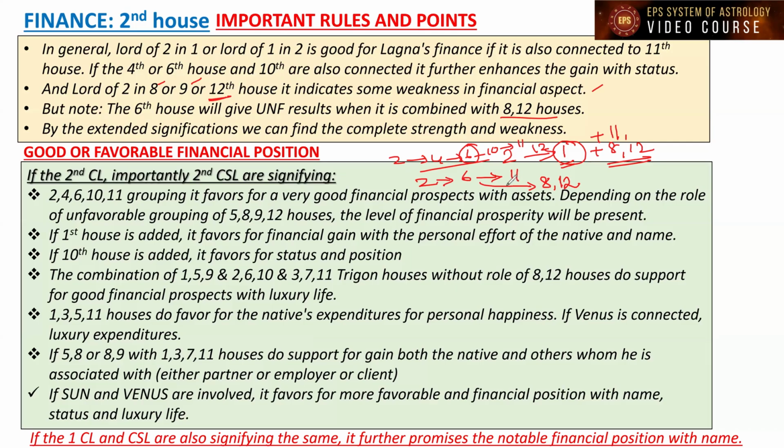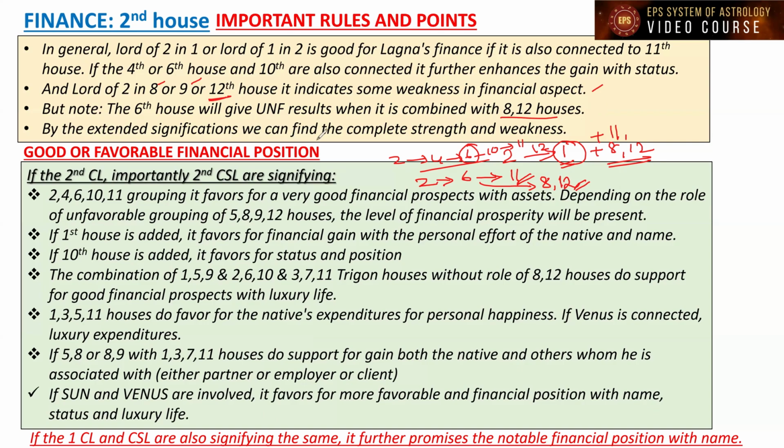So it means whether the game changer is favorable houses to the Lagna or unfavorable houses to the Lagna, which are influencing, which are supporting the sixth house. Based on that only, six may be favorable or unfavorable. So it is going to act as a dual, because the sixth house will give unfavorable results when it is combined with the eighth house and 12th house.